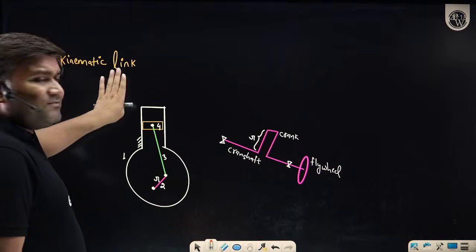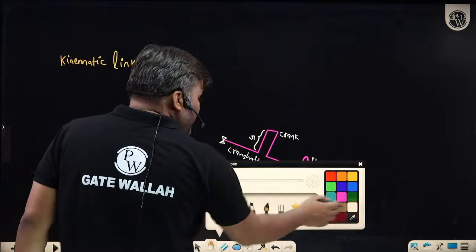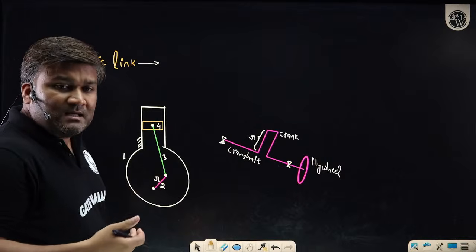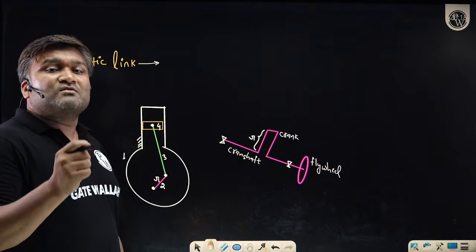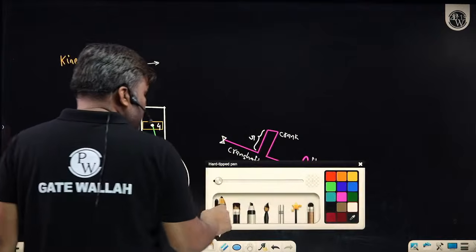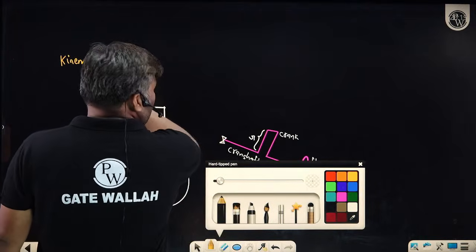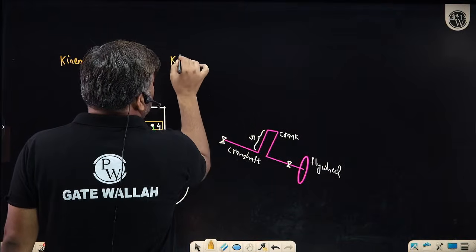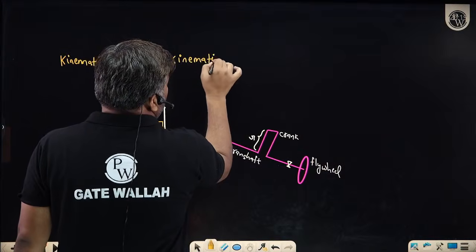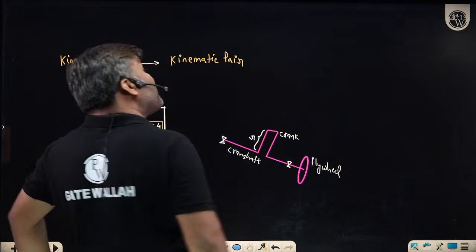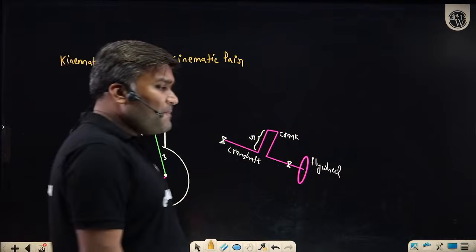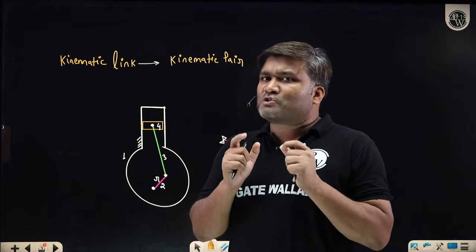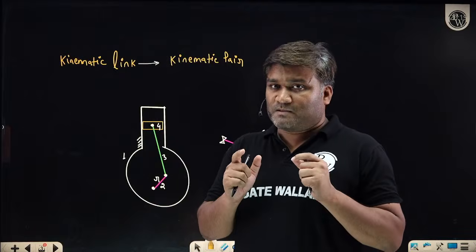So once we have the kinematic links, these kinematic links will be connected. And once you connect kinematic links in such a way that only constrained motion is possible, that is called a kinematic pair. Kinematic links, connect them, join them, you will get a kinematic pair. And what is the meaning of kinematic pair? Kinematic pair means whenever two bodies are connected in such a beautiful manner that only the desired motion, constrained motion, is possible.